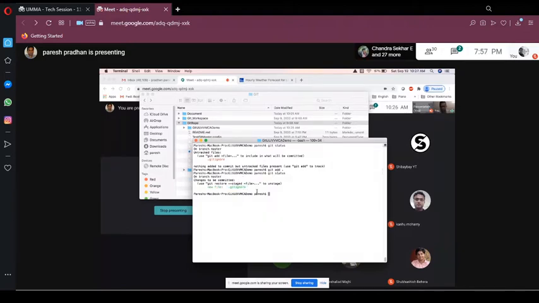Now we need to commit this file. So git commit -m "gitignore file added". Okay, fine. Git status. See, now our working tree is clean and we are on the master branch.